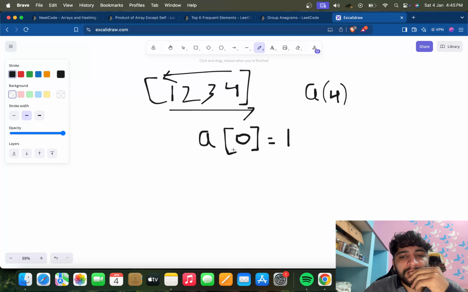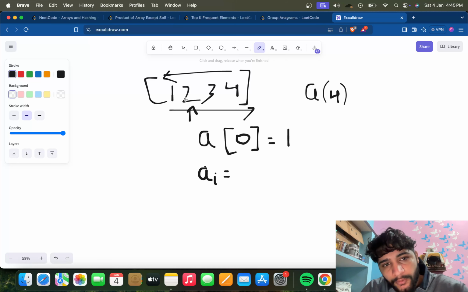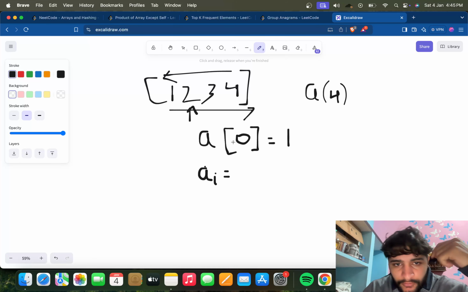So what we can do is that if now I start the loop from here, then ans[i] will be this element. For this position, we need to have the product with this element, the first element.